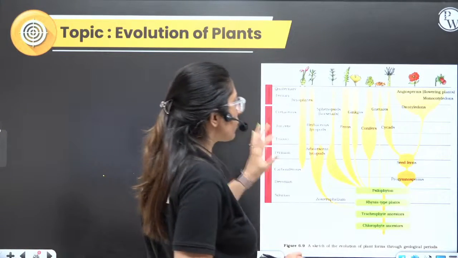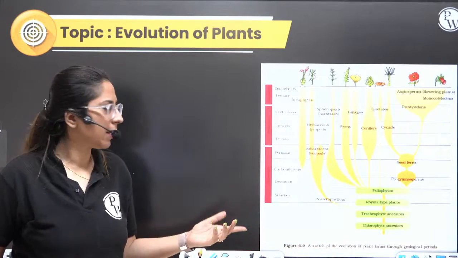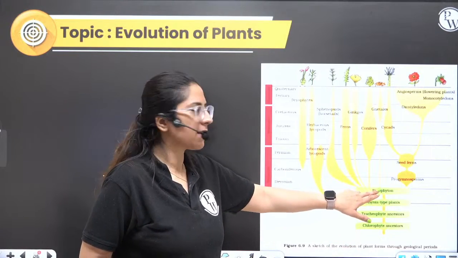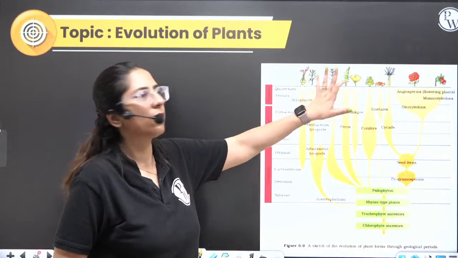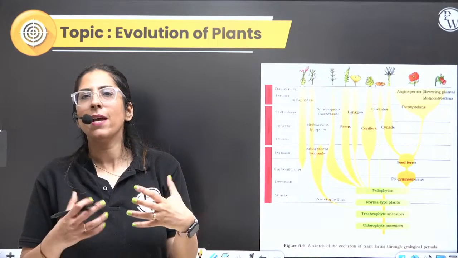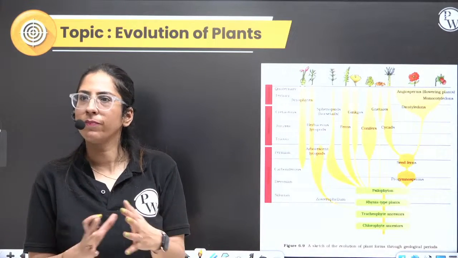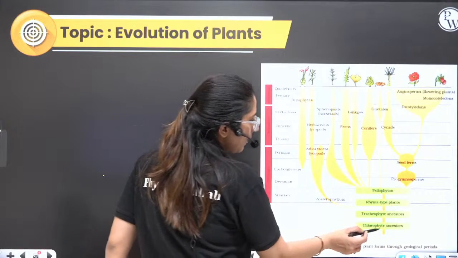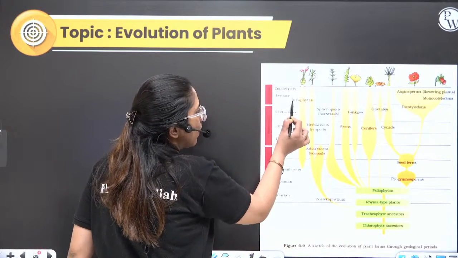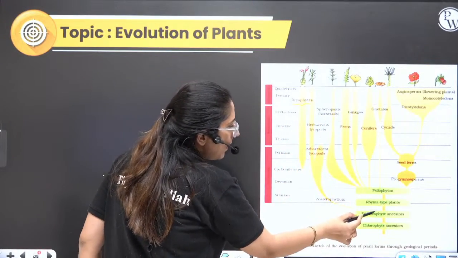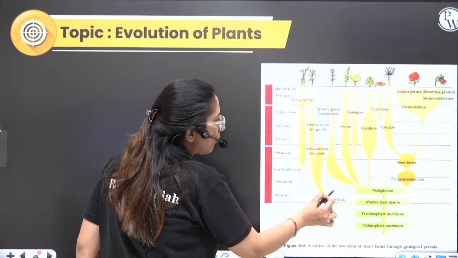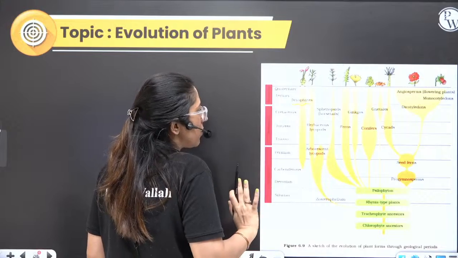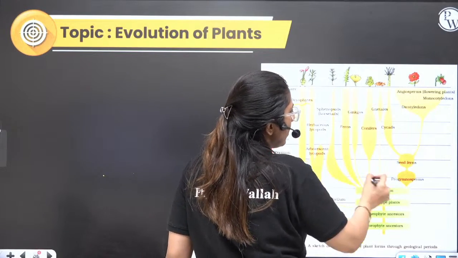Evolution of plants. This is the general diagram given in NCERT. They said first chlorophytes came, then tracheophytes, and this is how the different plant species exist today. Clear? So from the chlorophyte ancestor we have bryophytes, then tracheophytes, then zosterophyllum, and then they extended to herbaceous lycopods. Like this is an evolution.